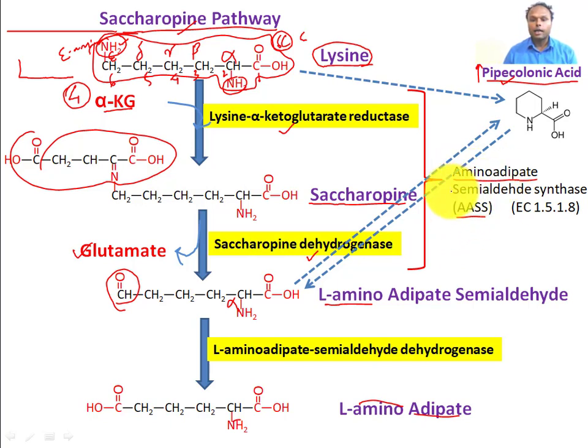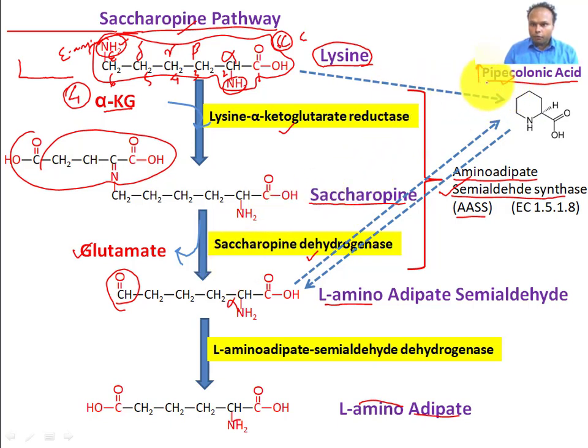This enzyme catalyzes these two reactions, and it is present in the mitochondria of the liver, because the catabolism of lysine occurs mainly in the mitochondria of the liver, and in the minor pathway it occurs in mitochondria as well as in peroxisome.